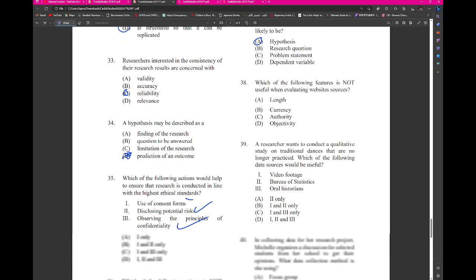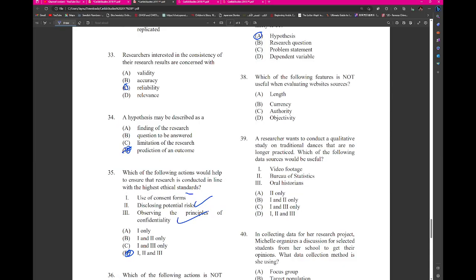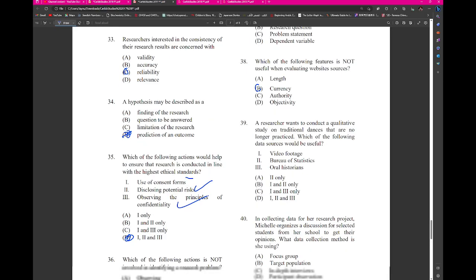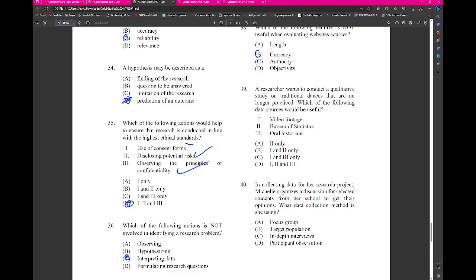They're hypothesizing, right? Which of the following features is not useful when evaluating websites? Currency, length, authority, currency. A researcher wants to conduct a qualitative study on traditional dances, right? So it's qualitative. She's not going to be using statistics. It's oral historians and video footage, 1 and 3. 40.